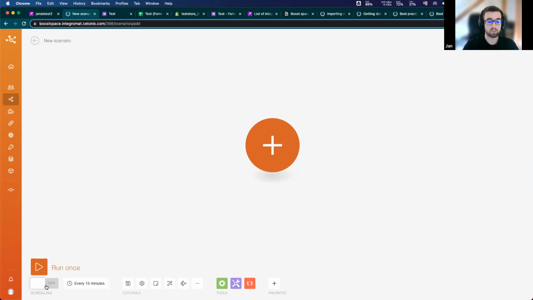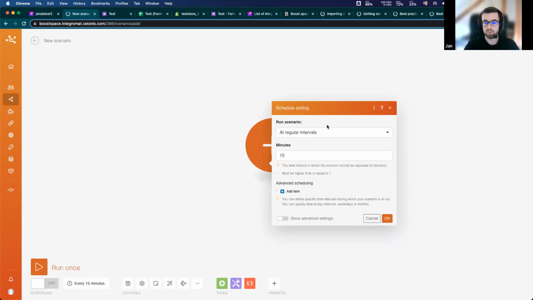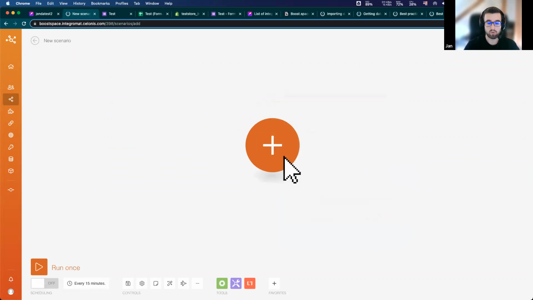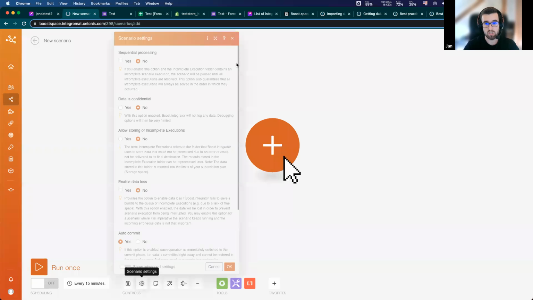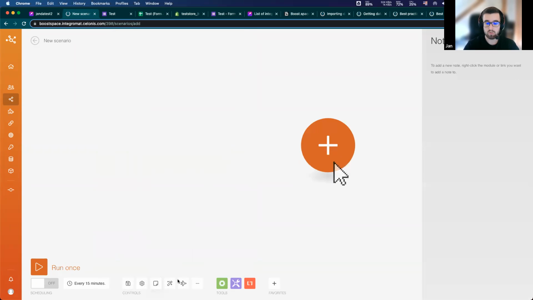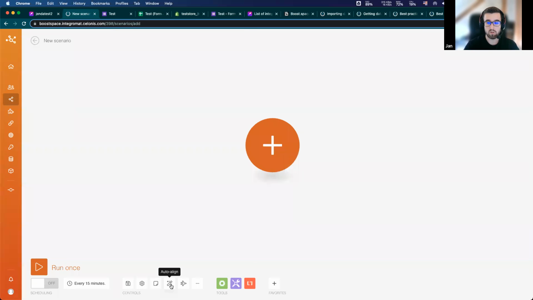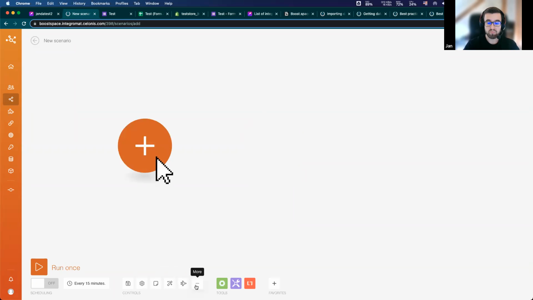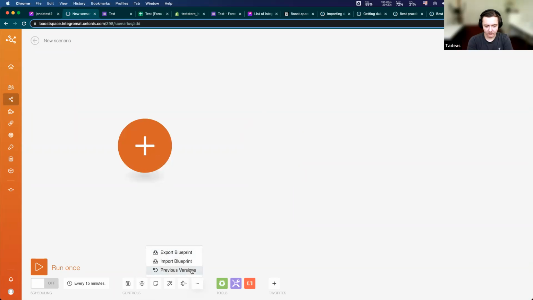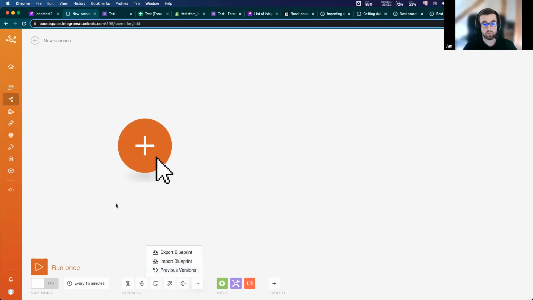We can turn our scenario on and off, set up scheduling for when the scenario should start, and there are a few more controls like the save button and scenario settings, which I don't recommend changing for beginners. You can add some notes to your modules. You can also align your modules if there are more of them and you want to align them. This button explains the flow. And more, you can export, import, or change your saved versions.